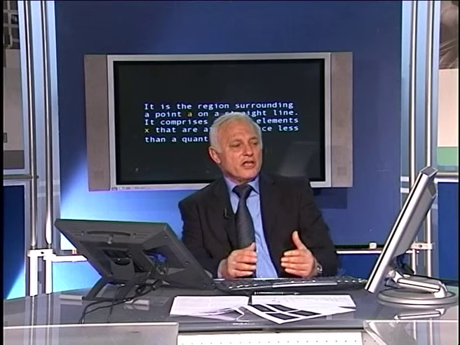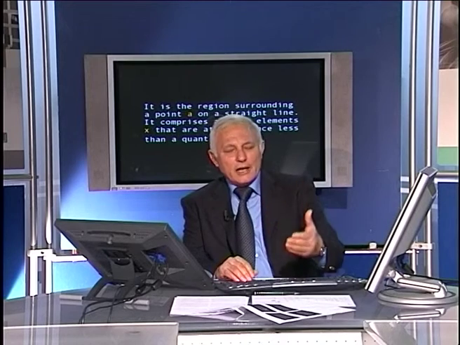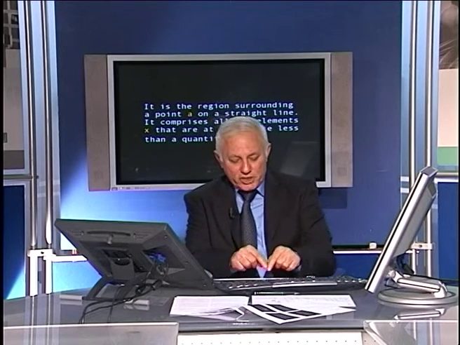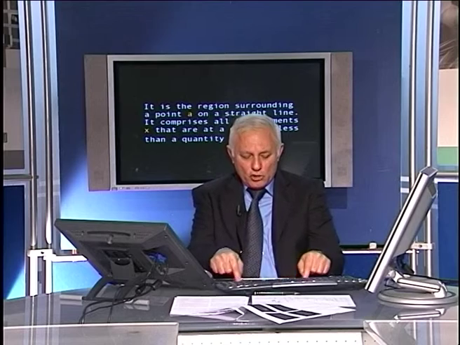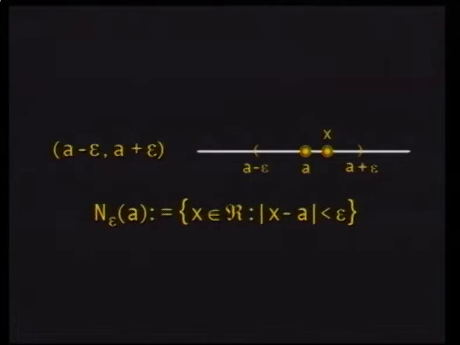So the neighborhood is something that mathematicians use to denote the region surrounding a point A. You have a point A, and you want to denote all possible values of a variable which lies in this neighborhood. In other words, which lies at a distance from A that is less than a quantity called epsilon. This is an arbitrary value epsilon that denotes the radius, or the distance of your neighbor to the point A. So in fact, it is represented in this form here.